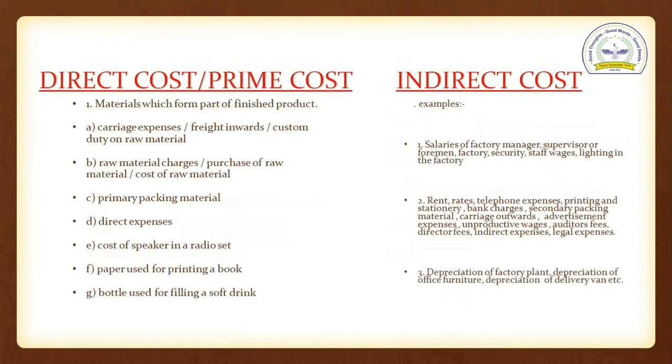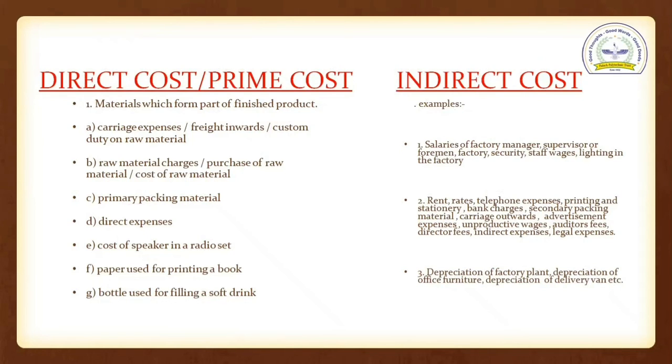See the example of indirect cost. Salaries of factory manager, supervisor or foreman salary, security staff wages, lighting in the factory. Basically, we are giving salaries to the factory manager, supervisor for the factory, security staff wages, lighting in the factory. So these all costs are related to the indirect cost.